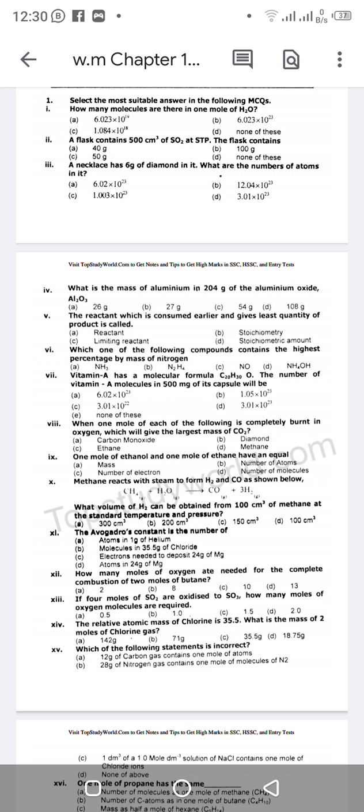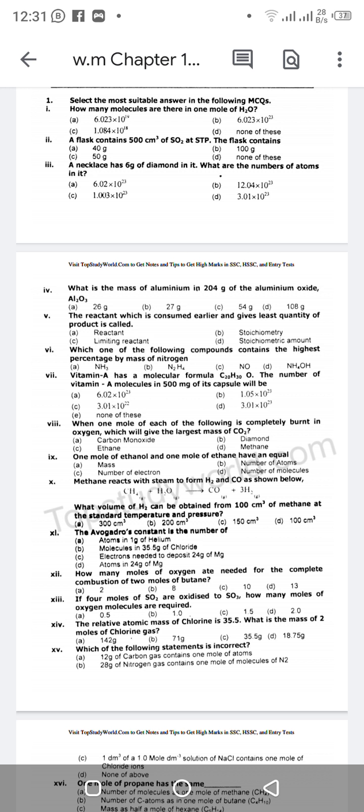Number 4, what is the mass of aluminium in 204 gram of the aluminium oxide Al2O3? Number 5, the reactant which is consumed earlier and gives least quantity of product is called. Number 6, which one of the following compounds contains the highest percentage by mass of nitrogen? Number 7, vitamin A has a molecular formula C20H30O. The number of vitamin A molecules in 500 mg of its capsule will be.